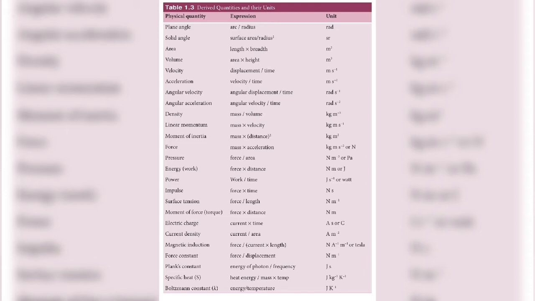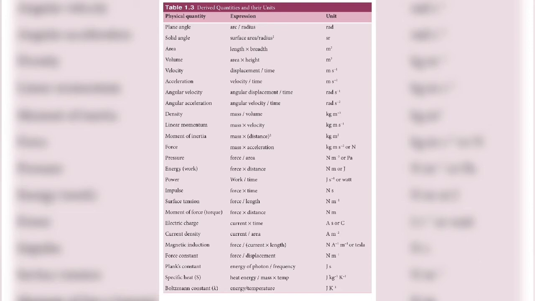Velocity is given by displacement, distance by time taken. So distance in fundamental is length, nothing but meter. So meter per second will give you velocity. Deriving the units here was very much easier. If you know the formula, then you can very easily find out what the unit is. Like that, in the tabular column, the various derived quantities are mentioned. So we'll move on to the next one.